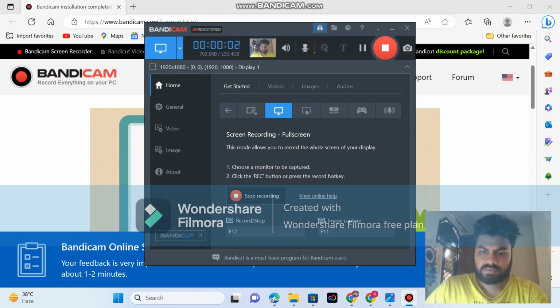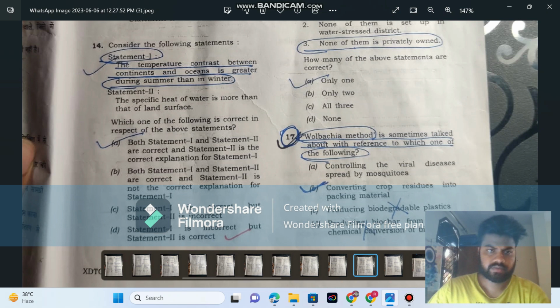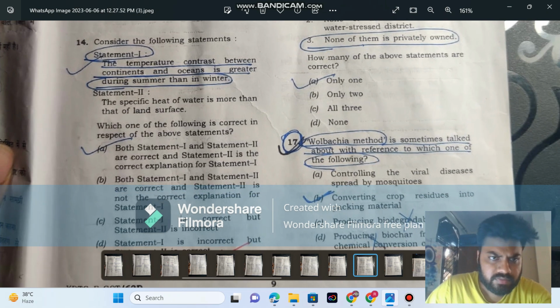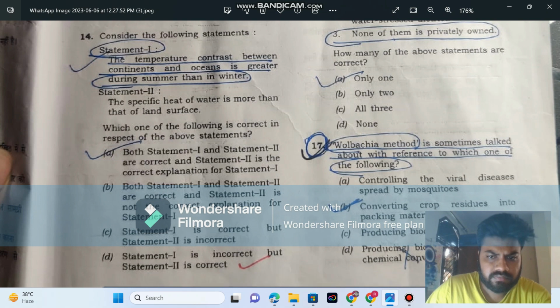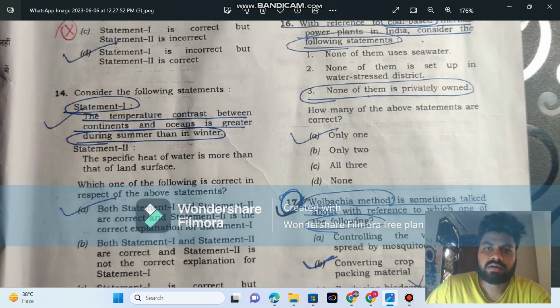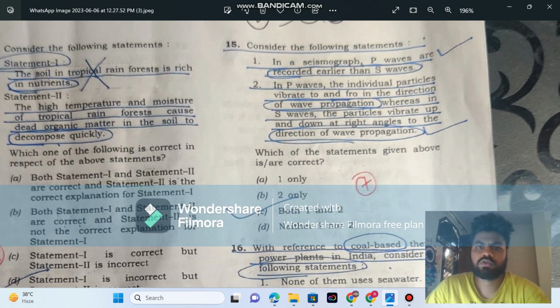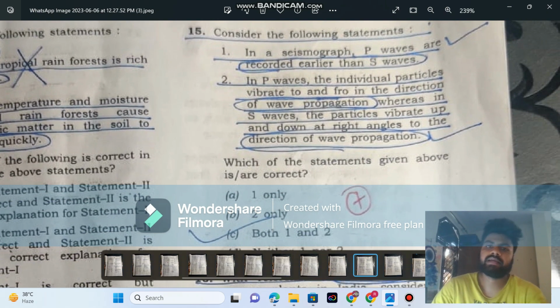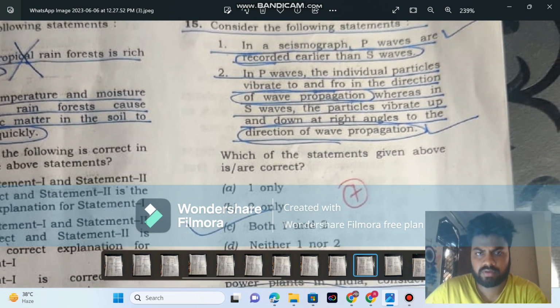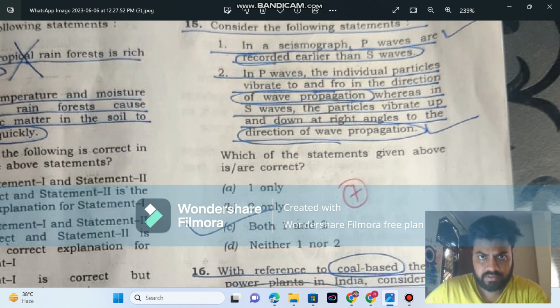Okay, guys, so we are here at the 14th question. Let's do it. The temperature contrast between continents and oceans is greater during summer than in winter. This is wrong. I don't know about it, but statement 2 is correct. Specific heat of water is... I marked it wrong. This is directly from geography. If you pause the video, you can do it by yourself also.